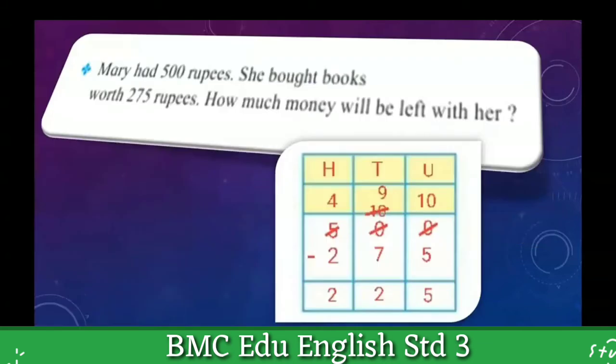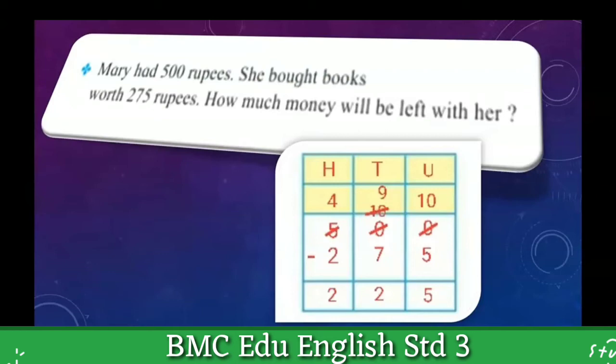This is one of the word problems from your textbook. Mary had 500 rupees. She bought books worth 275 rupees. How much money will be left with her? Students, when I focus on the words "will be left with her," this kind of word tells us that we have to perform the operation of subtraction.